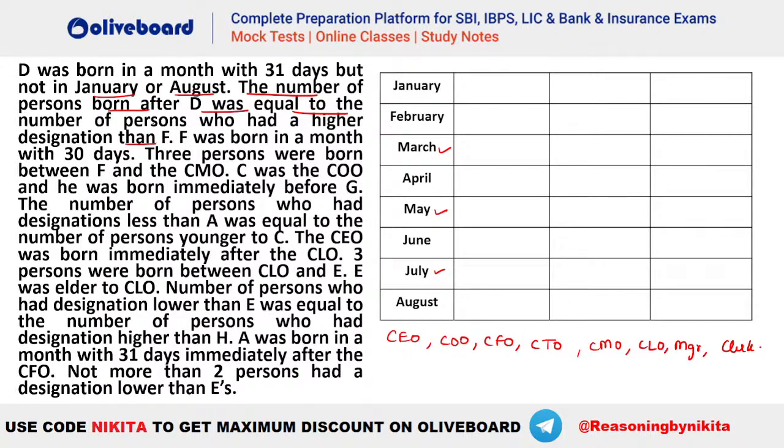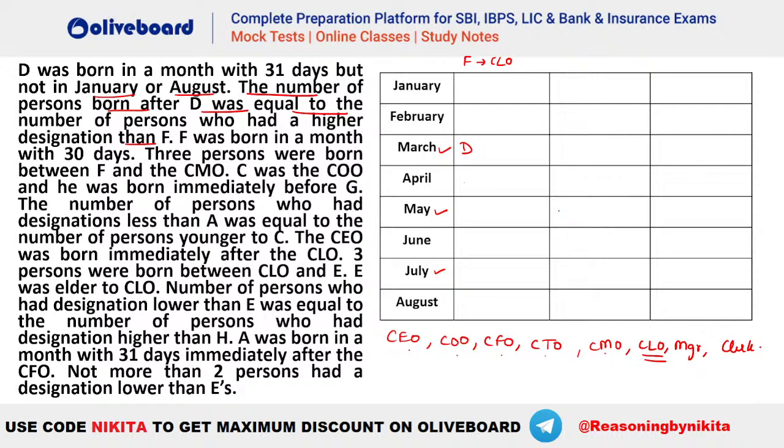Okay, so you can see there are two types of comparison here. One is about the number of persons being born, and another is the number of people having a higher designation. So be careful with this, right? The comparison किस basis पे है, that is important in this particular question. So let's say if you take your D in March, the number of persons born after D, how many persons? 1 2 3 4 5. So we have 5 persons after D. That means 5 persons should be there who have a designation higher than F. So 1 2 3 4 5, that means we have F as CLO in this particular case. Okay, so in the first case F will be CLO.